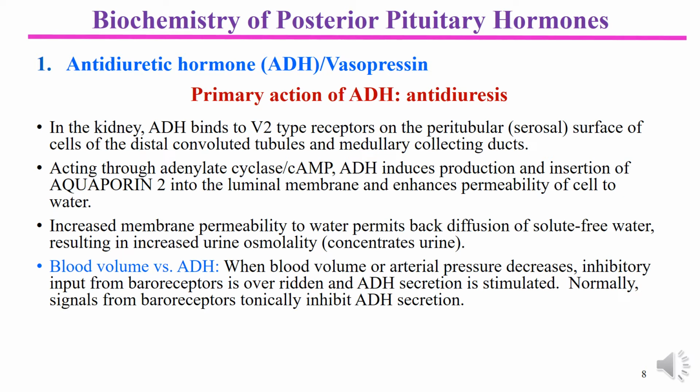So we can say that when blood volume or arterial pressure decreases, the inhibitory input from the baroreceptors is overridden and ADH secretion is stimulated. Normally, signals from the baroreceptors tonically inhibit ADH secretion. Under normal circumstances, ADH is not required because the body has a good amount of water. But secretion occurs whenever there is a threat, a reduction in the water amount of the body.